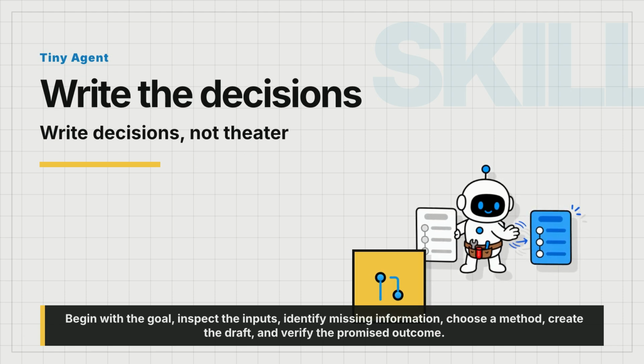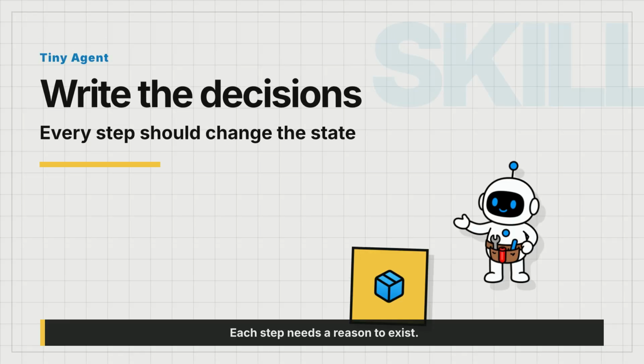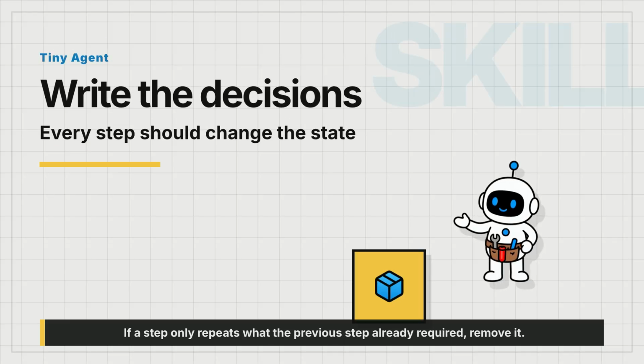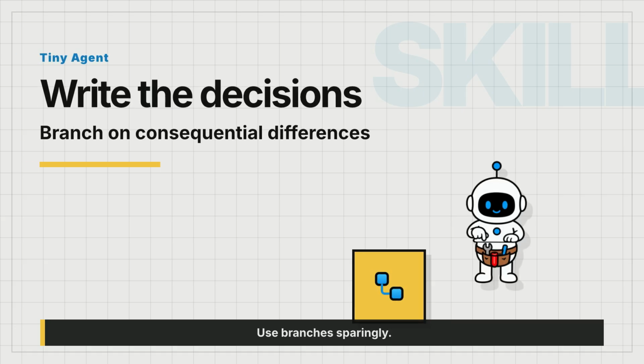Begin with the goal, inspect the inputs, identify missing information, choose a method, create the draft, and verify the promised outcome. Each step needs a reason to exist. If a step only repeats what the previous step already required, remove it. If a step changes the evidence, the choice, or the handoff, make that change visible. Use branches sparingly.